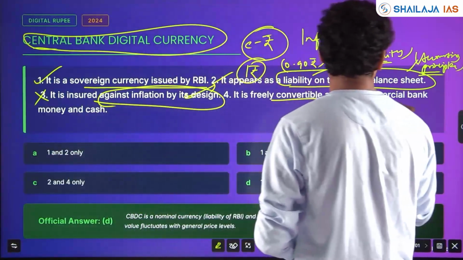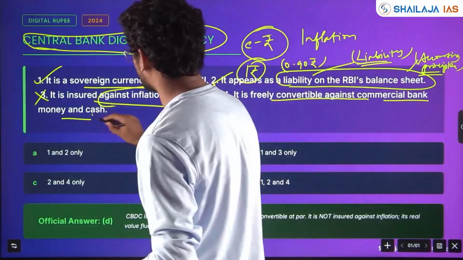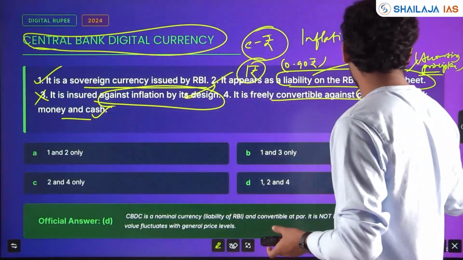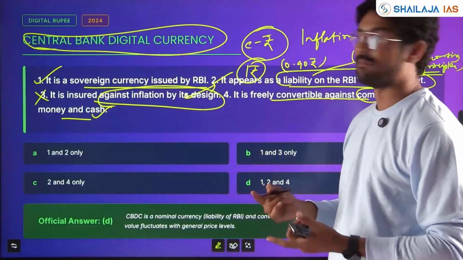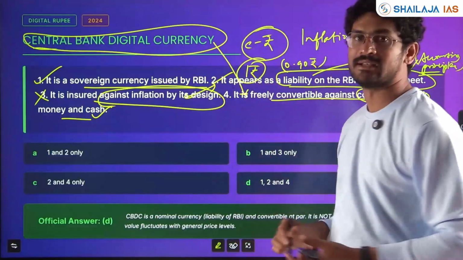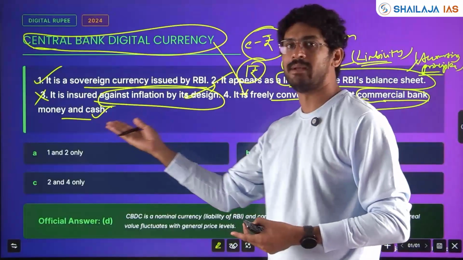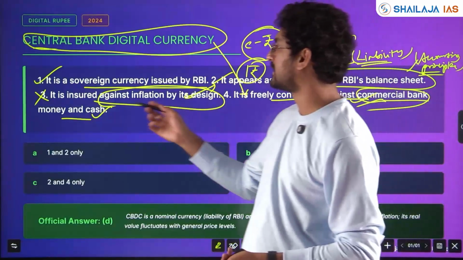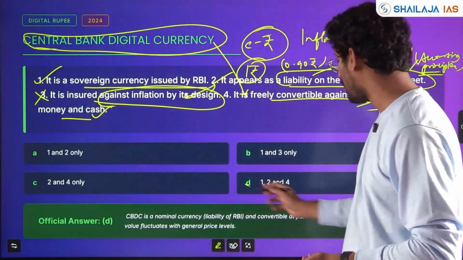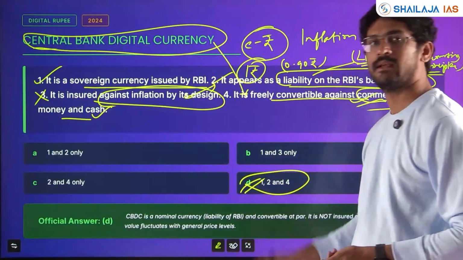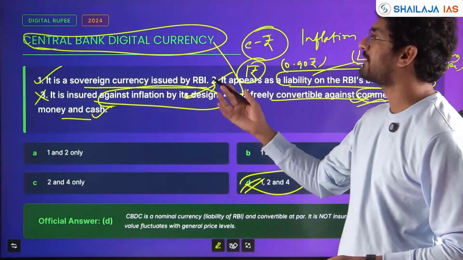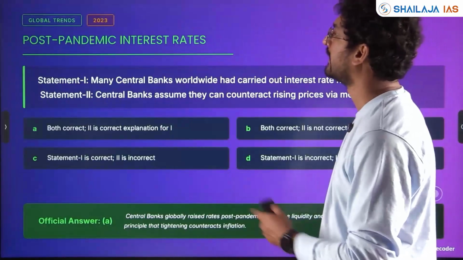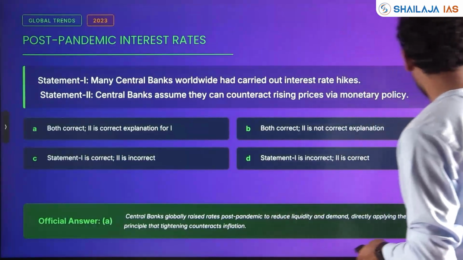It is freely convertible against commercial bank money and cash. Obviously, the physical cash and the commercial bank money, it is freely convertible. That is the benefit of digital currency, where it can be converted into physical money and it can be transacted in commercial and all other banks. So, the answer is except 3, that is pairs 1, 2, 4. Right, central bank digital currency. Clear? Next we'll see interest rates.